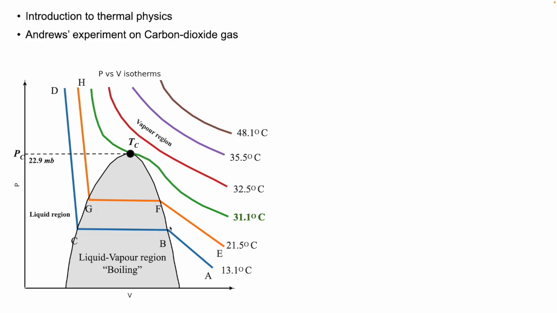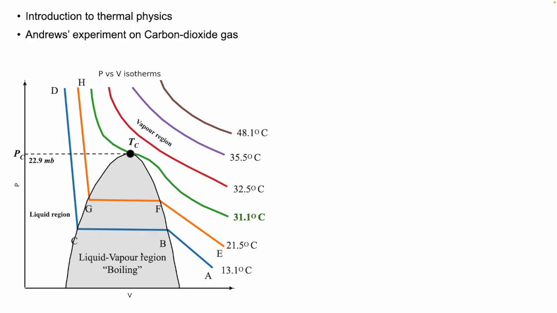The range is not even clear here, but once you move from one pressure to the other, Andrews saw a very sharp decrease in volume, after which the gas became a liquid.